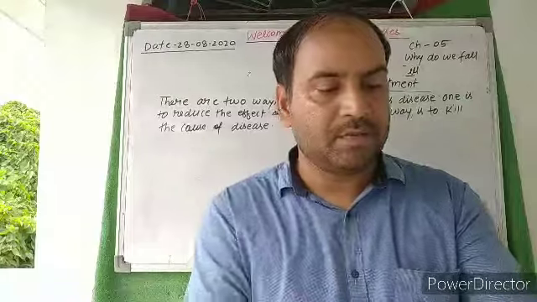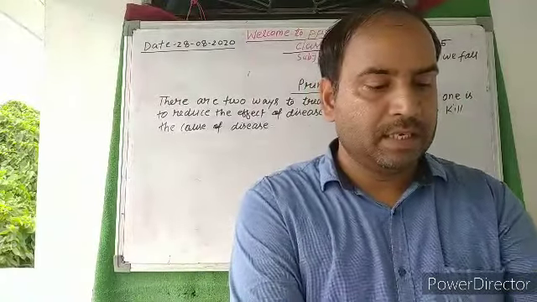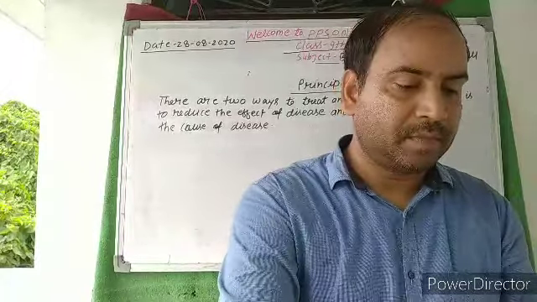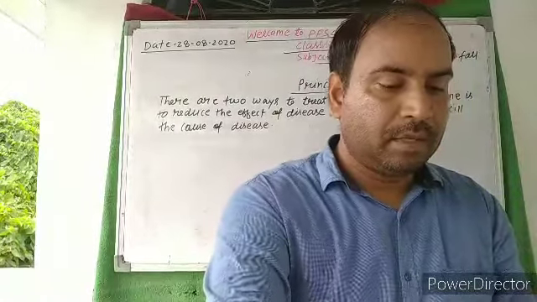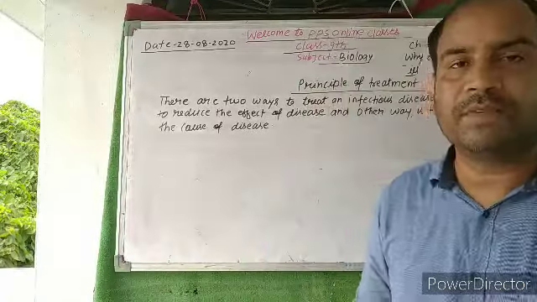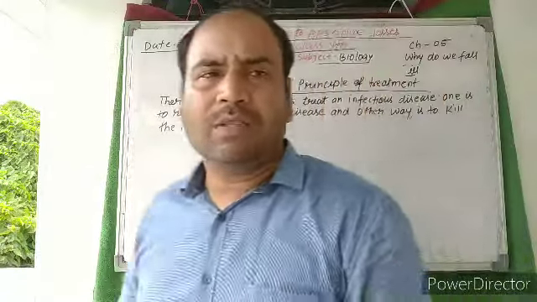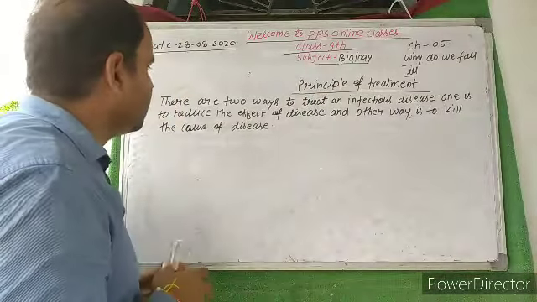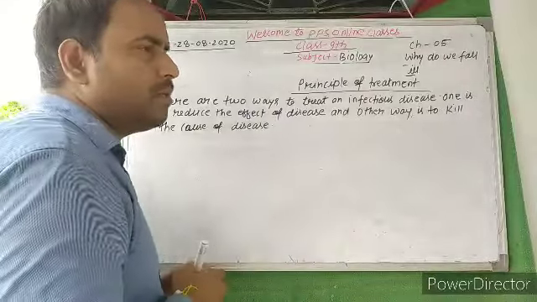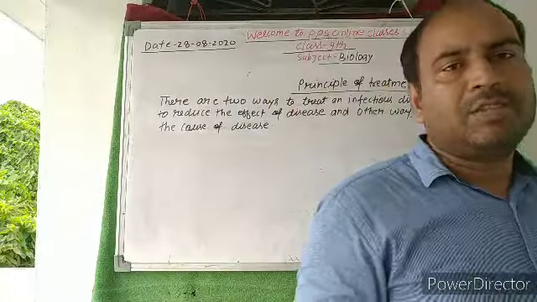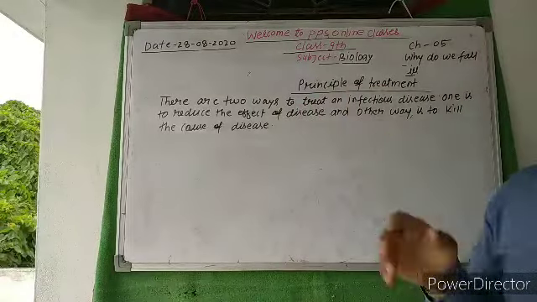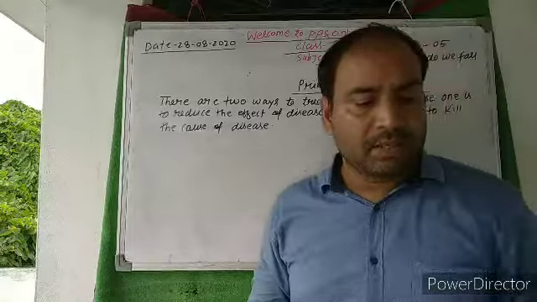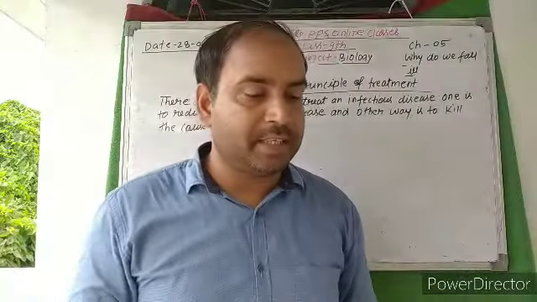So we are talking about the limitations of treatment, limitations in treatment of disease: damage of various body functions. First of all, what is the limitation of the principle of treatment? If you have understood the term principle of treatment, then what are the limitations associated with it? Limitation of treatment means damage to various body functions.